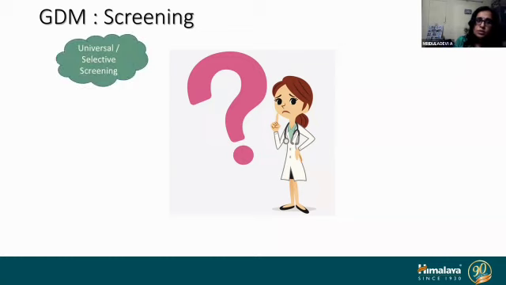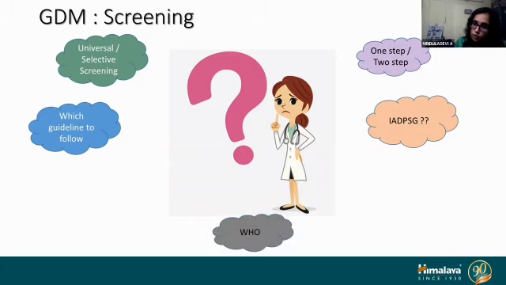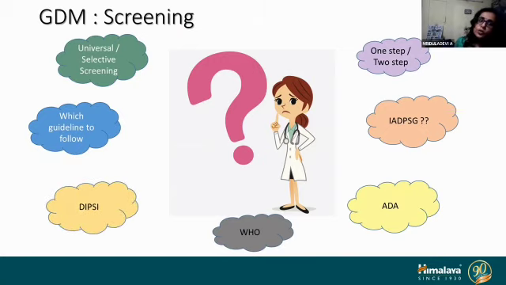Usually our doubts are whether you should do a universal or selective screening, whether it should be a one-step or two-step screening. There are so many guidelines, we are confused as to what to follow. Whether to follow IADPSG, the WHO, the American Diabetes Association, or we should follow the DIPSI. All these confusions we need to answer.